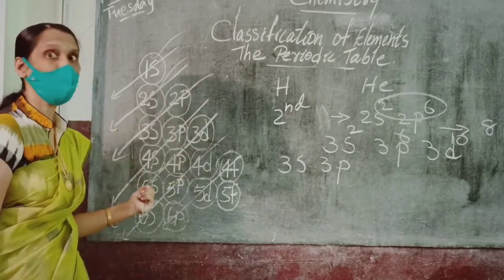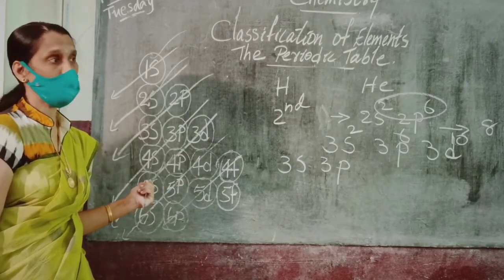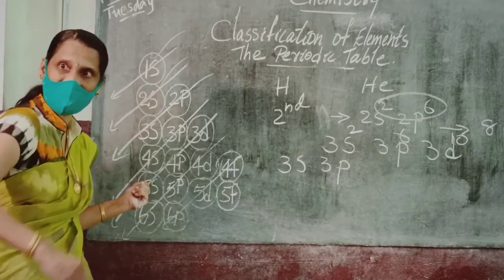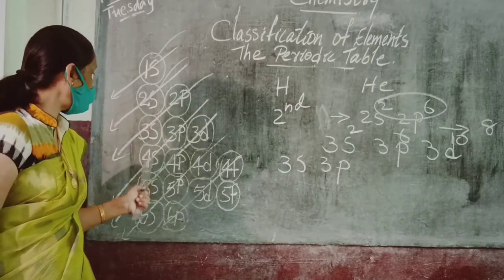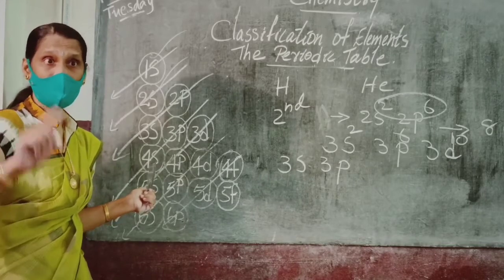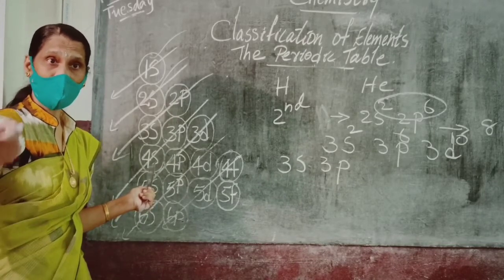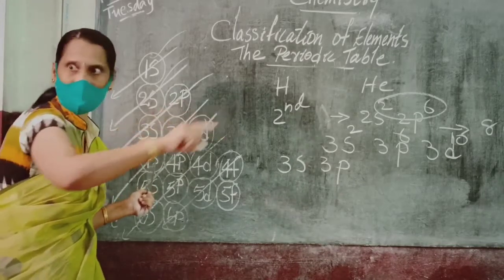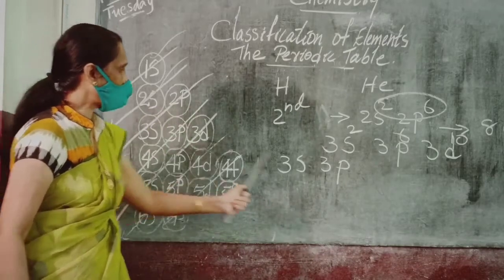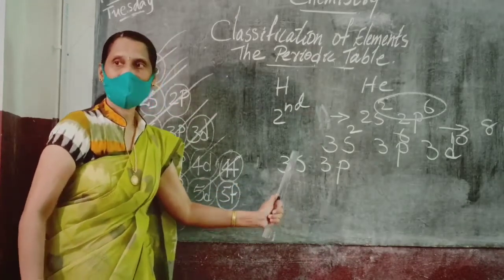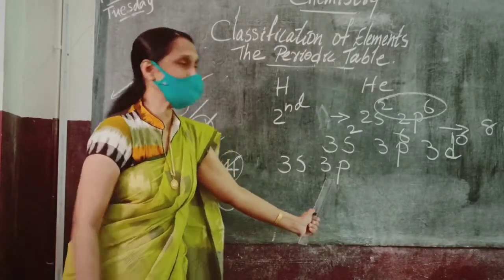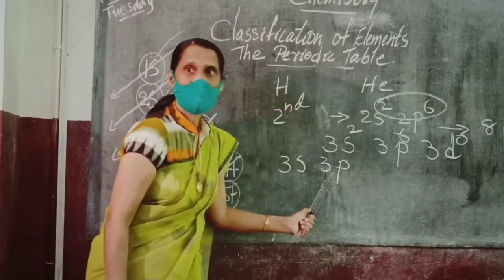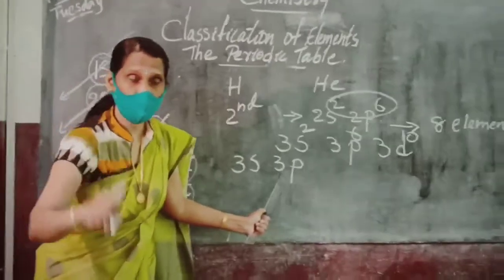So fourth main shell means it should come in the fourth period. According to which main shell the electrons are entering, it is arranged. So after entering 3s, electrons should enter into 3p. After 3p, not 3d, but it is coming to 4s.